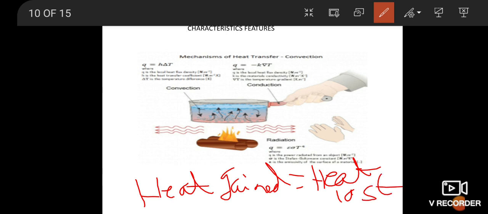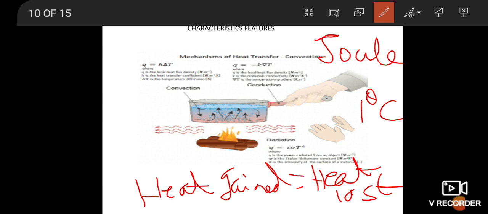Okay, next one, other units of heat energy. The SI unit of heat energy is joule. There are some other commonly used units: calorie and kilocalorie. 1 calorie is defined as the amount of heat energy required to raise the temperature of 1 gram of water through 1 degree Celsius.